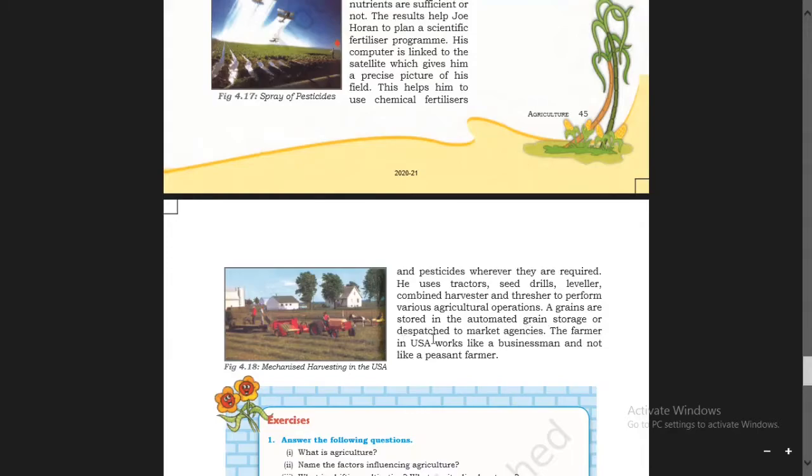The farmer in the USA works like a businessman and not like a peasant farmer. A peasant farmer means a poor small holder, or agricultural laborer. So you can see the difference between our country and that of the USA, how it is different.